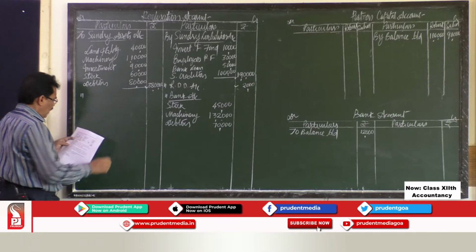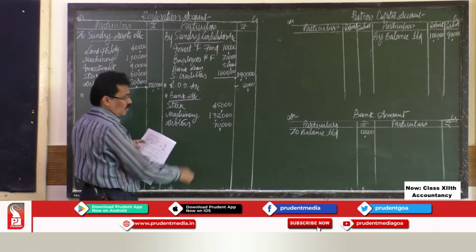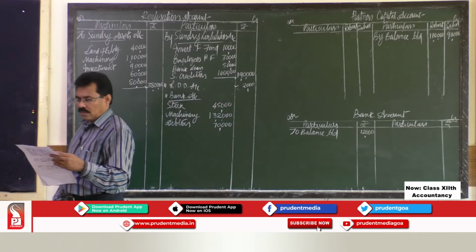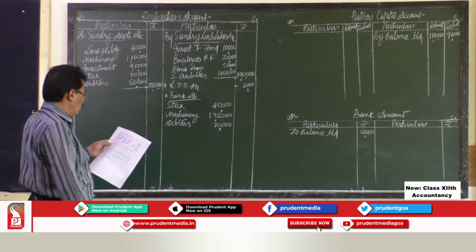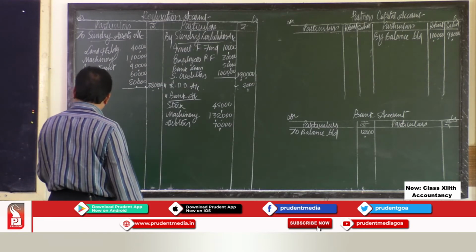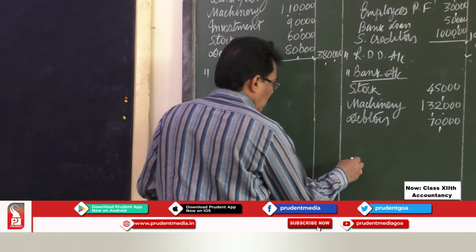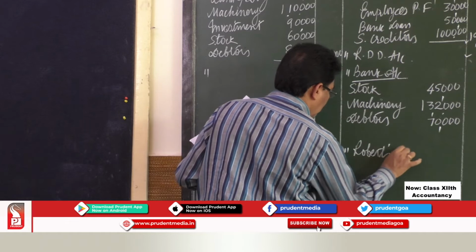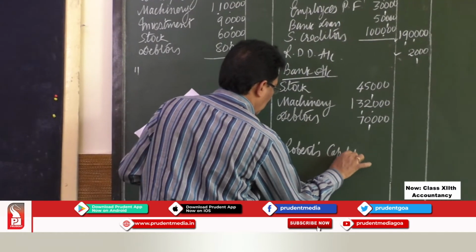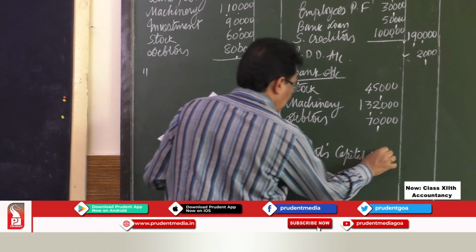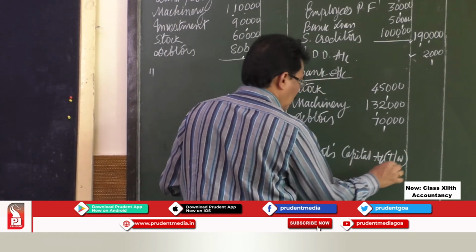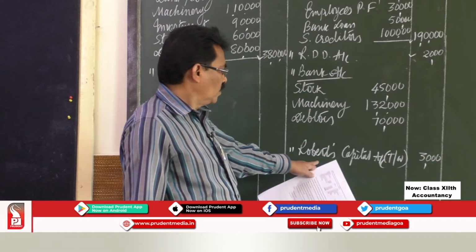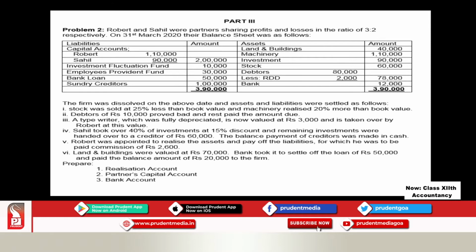So when Robert takes over, you have to debit Robert's capital account. So what is the value of typewriter taken over? 3,000. So that 3,000 you have to write here by Robert's capital account. This is for typewriter taken over. So its scrap value is rupees 3,000.